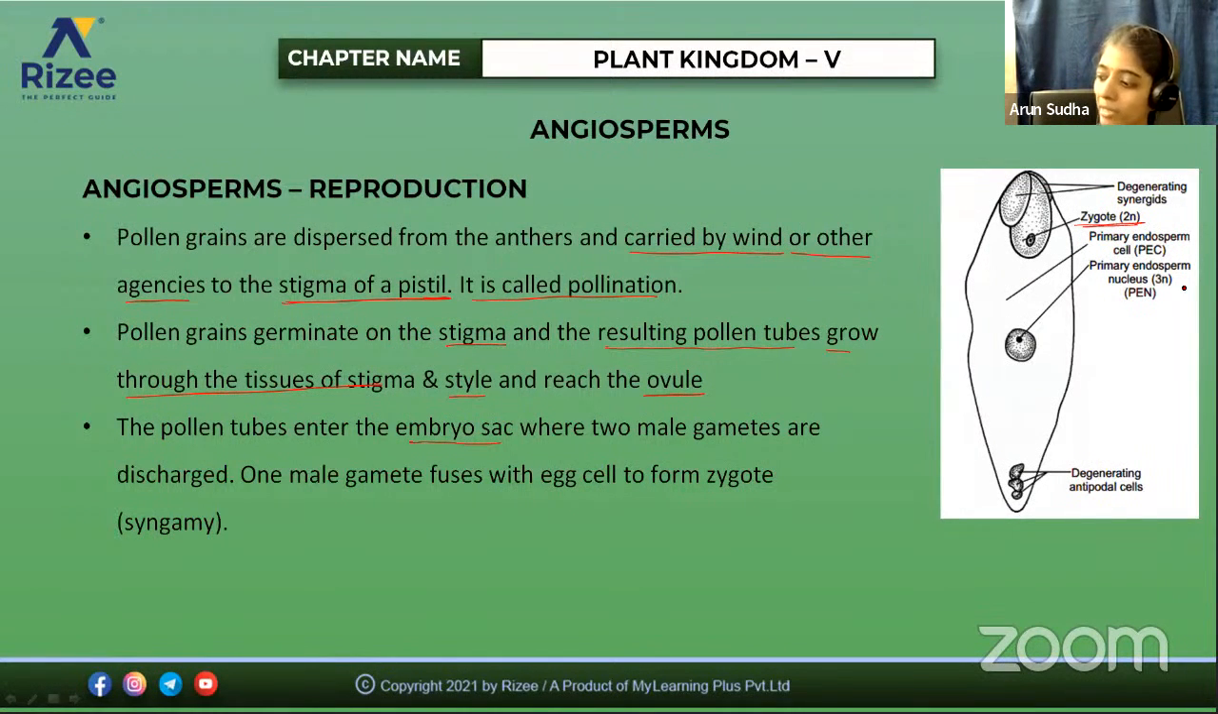So I hope you are clear with this process, right? Any doubts regarding the fertilization of angiosperms? If it is clear, just note down the differences, in what ways they differ from gymnosperms. Okay.